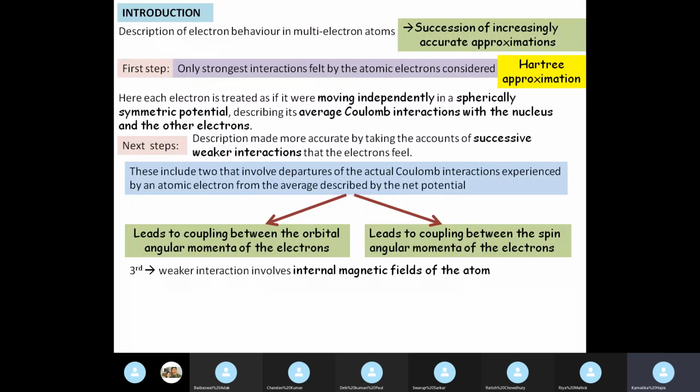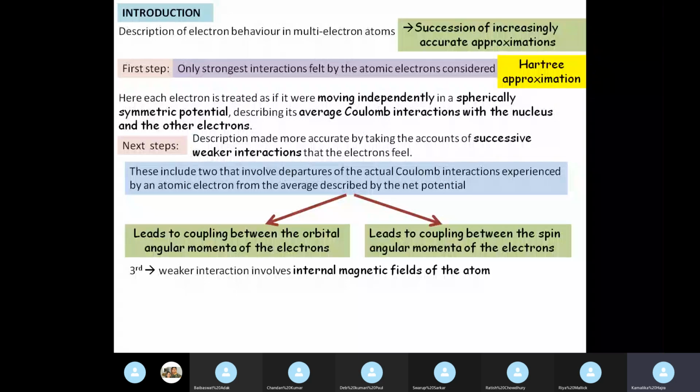What are internal magnetic fields? Now we know that the electron is a charged particle. So when it spins, basically we have a moving charge. When it moves around the nucleus on an orbit, we again have a charge that is moving. And any moving charge involves a current, and any current involves a magnetic field.